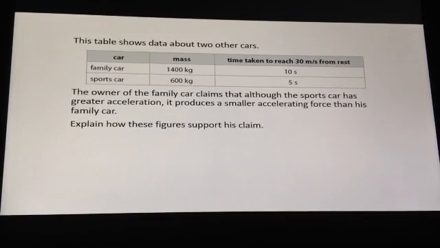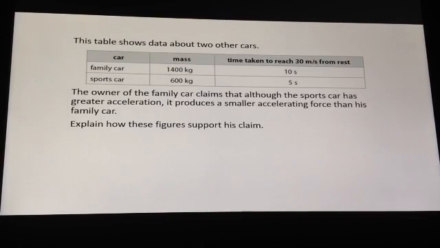So I'm going to deal with acceleration first. The sports car is accelerating at a rate that's double that of the family car because it takes 10 seconds to go from 0 to 30 metres per second for the family car, but only 5 seconds to make that same change of velocity in the sports car.